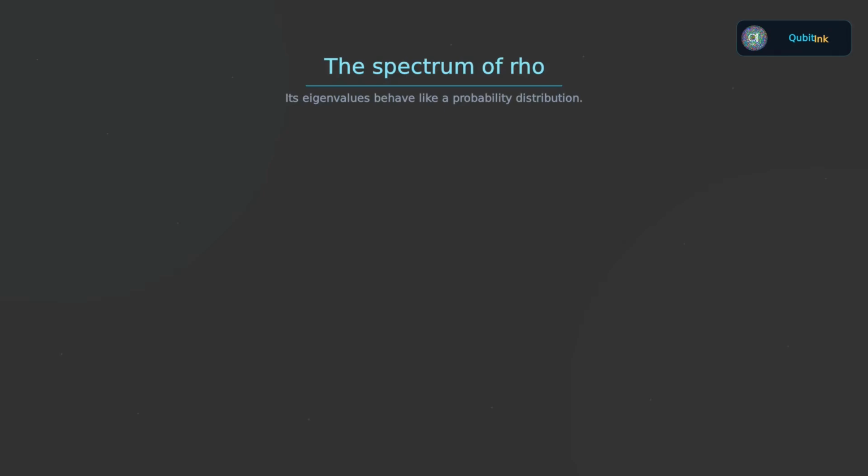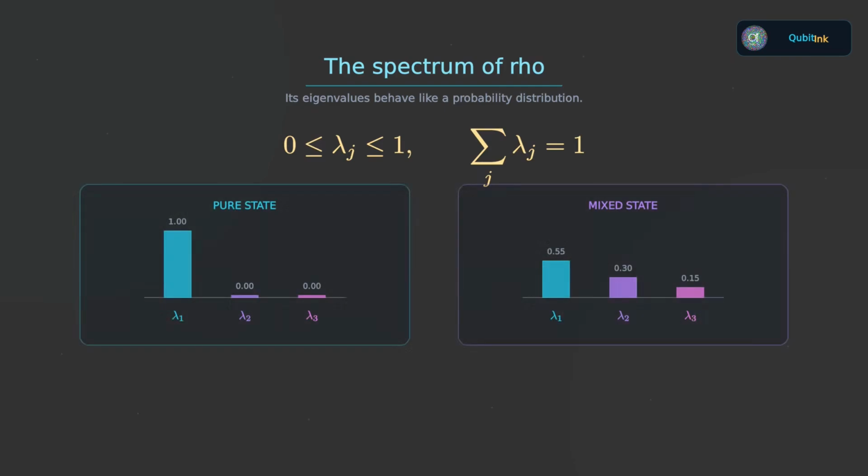Now let us examine the eigenvalues a little more closely. Since ρ is positive, all of its eigenvalues are non-negative. And because their sum is 1, every eigenvalue lies between 0 and 1. So the spectrum of a density operator looks like a classical probability distribution. For a pure state, the situation is extreme. There is one eigenvalue equal to 1 and all the others are 0. For a mixed state, probability weight is spread across more than one eigenvector.